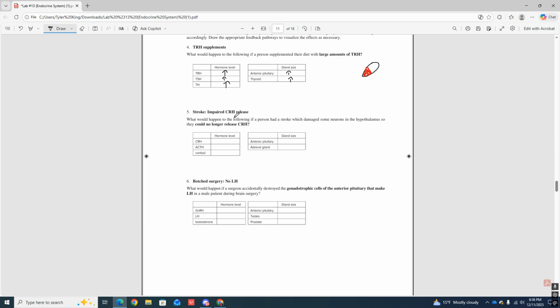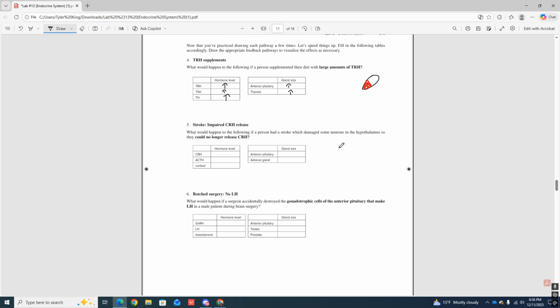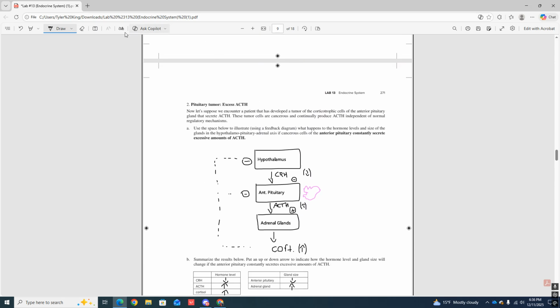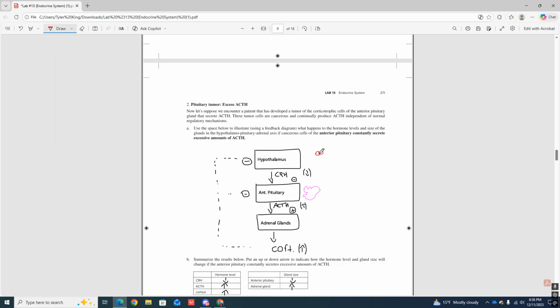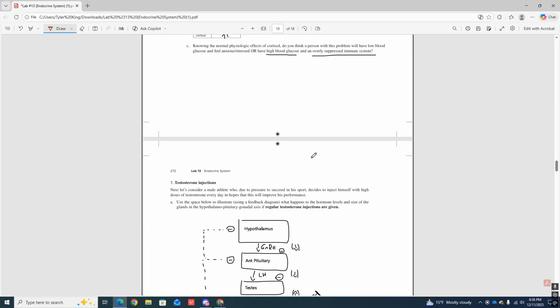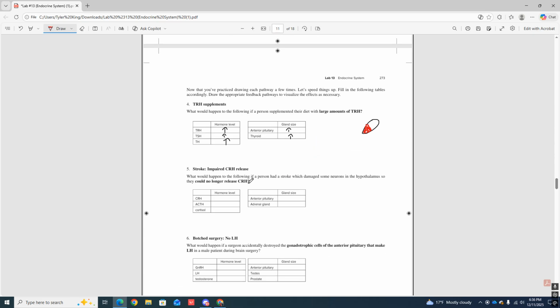Easy peasy. Stroke, impaired CRH release, okay? So if someone has a stroke, it damages the neurons in the hypothalamus so that they can no longer release CRH. So what's going on? Scrolling up here to this guy, hypothalamus. Someone had a stroke. They had a big blood clot, so we'll draw some blood clot, thrombuses, like those little clotted blood vessels and blood. Perfect. Clot there. So that damages the hypothalamus. Now we've got a problem. The hypothalamus is damaged, so it does not release CRH anymore. The master command center does not release CRH.